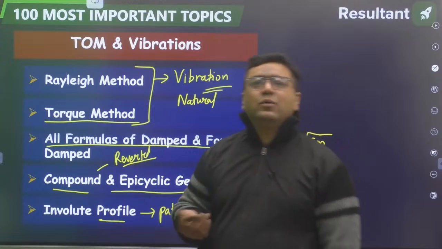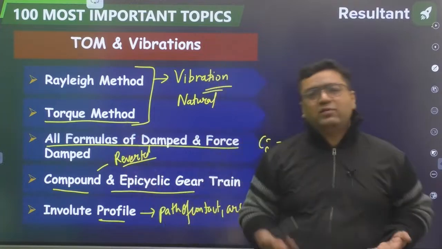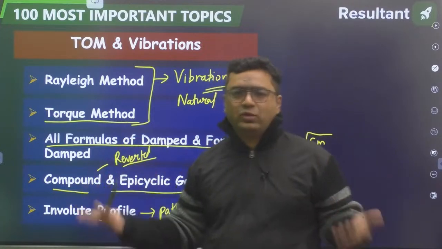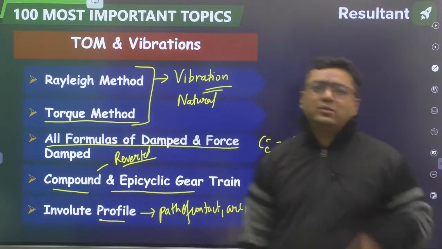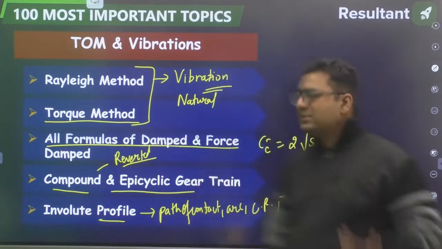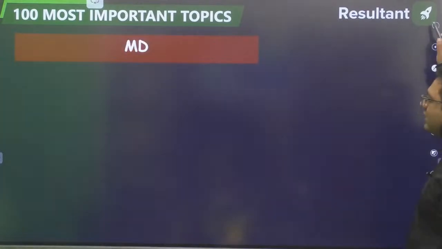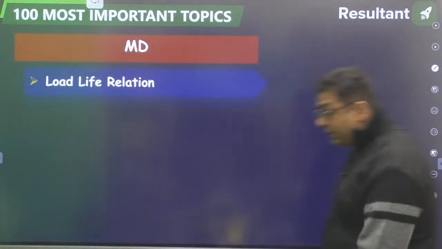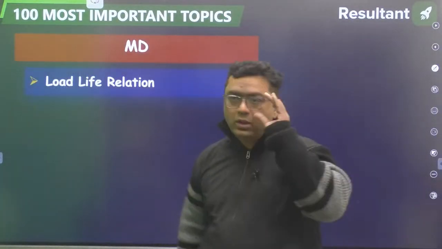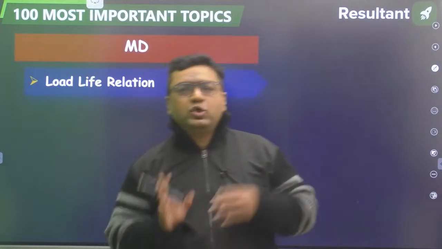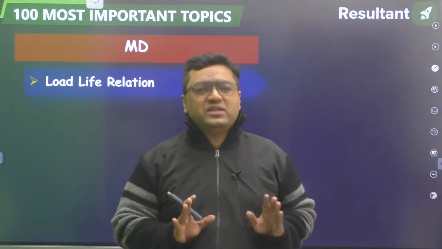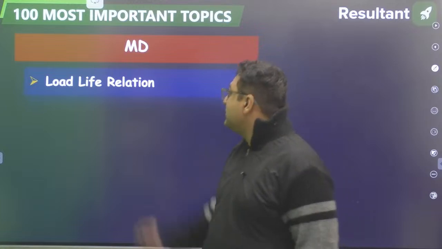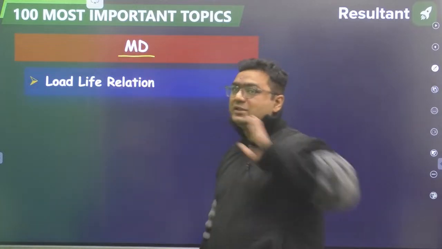When I say natural vibrations, it is spring mass system only. So when I am saying natural vibration, it is considered as spring mass system only. So moving further guys, we have completed theory of machines also. So engineering mechanics, SOM, theory of machines, 3 subjects of design phase are over. Moving to the 4th subject, that is machine design, last subject from design part.